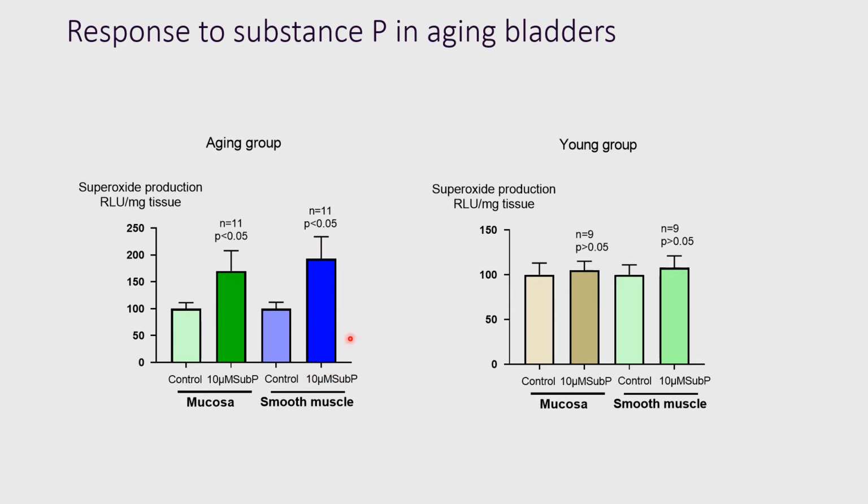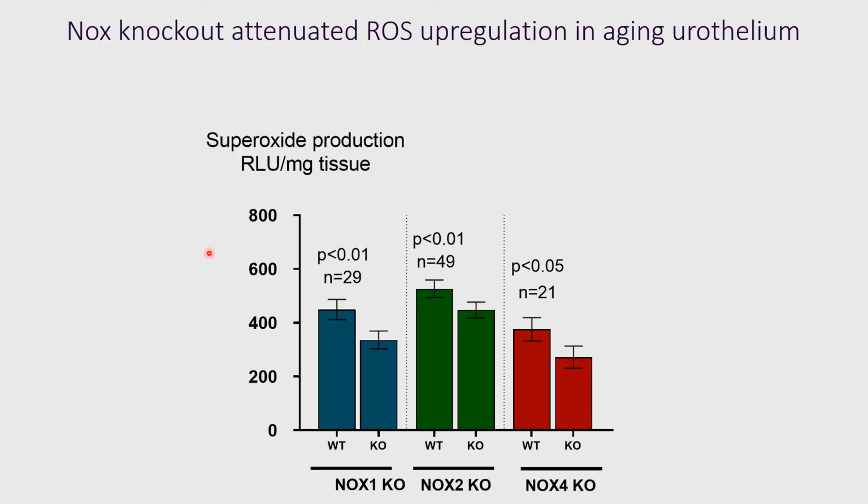So in both tissues, the superoxide production is enhanced by substance P. But this response is not changed in the young group. You can see substance P did not elicit any significant changes in any of the tissue in the young group.